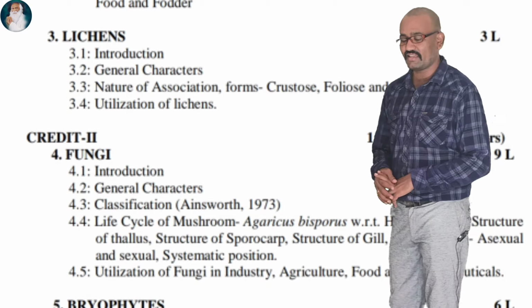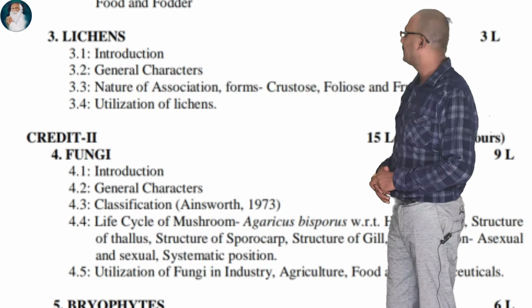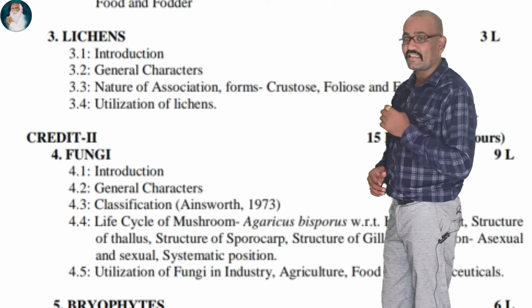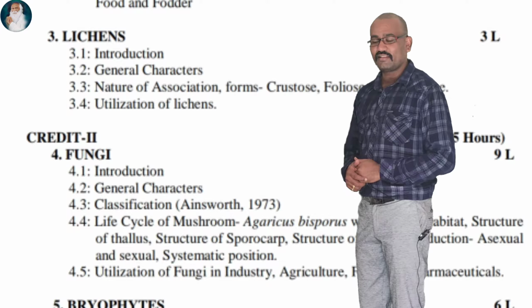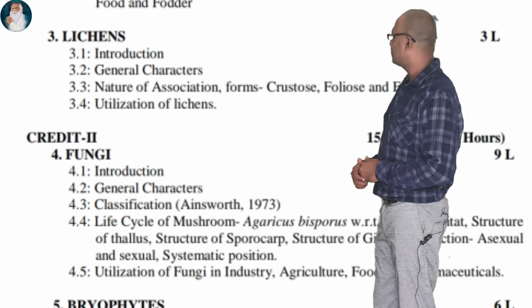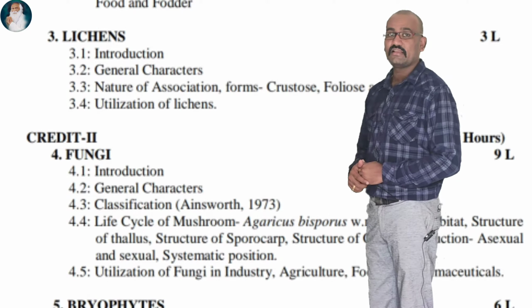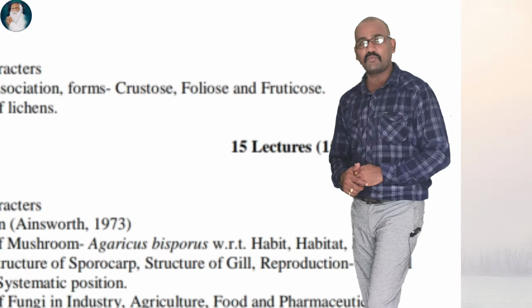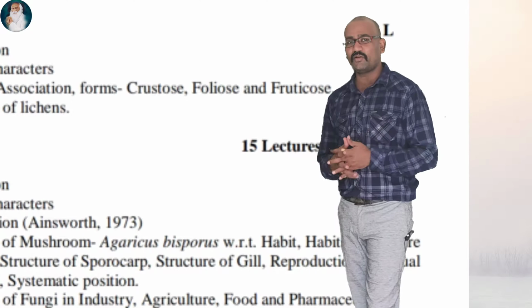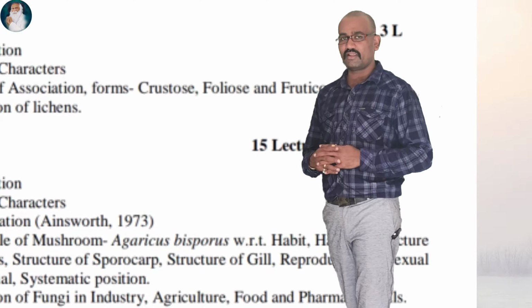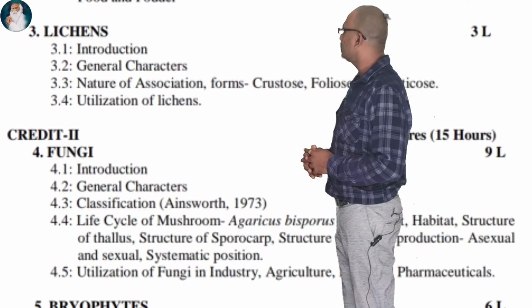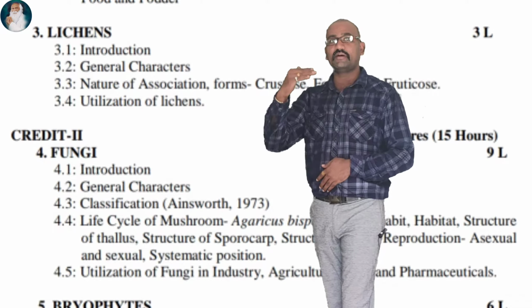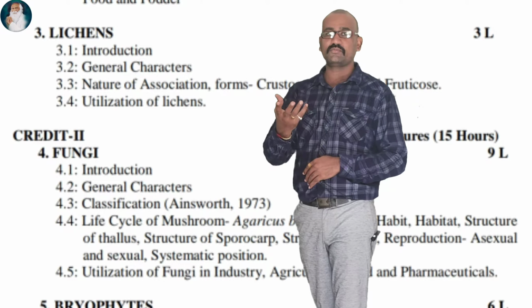In this lichen study, the first point is an introduction. The second point is general characters of lichen. The third point is nature of association of forms in lichen. Generally, we study crustose lichen, fruticose lichen and foliose lichen. What are these different forms? We will discuss them in detail, so don't worry about that. And the fourth point is utilization of lichen. We will be discussing one by one in detail, so it will be easy for you to understand.